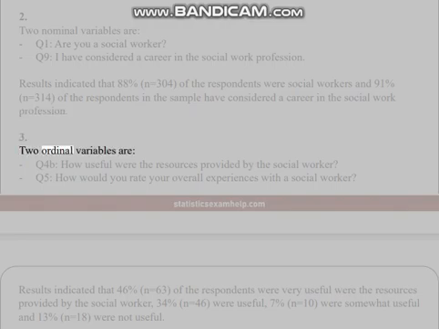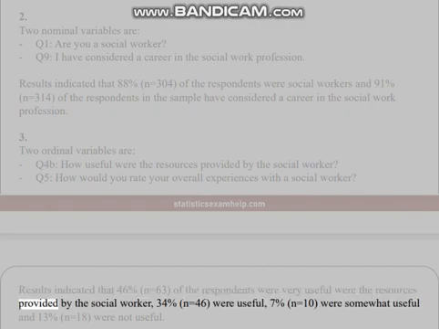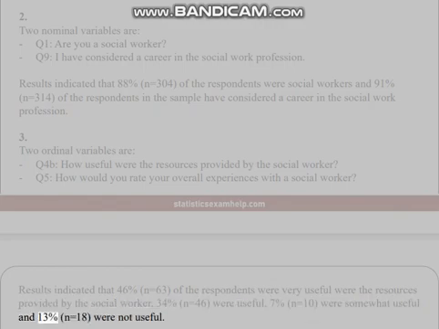3. Two ordinal variables are Q4b, How useful were the resources provided by the social worker? and Q5, How would you rate your overall experiences with a social worker? Results indicated that 46%, N equals 63, of the respondents found the resources provided by the social worker very useful, 34%, N equals 46, useful, 7%, N equals 10, somewhat useful and 13%, N equals 18, not useful.